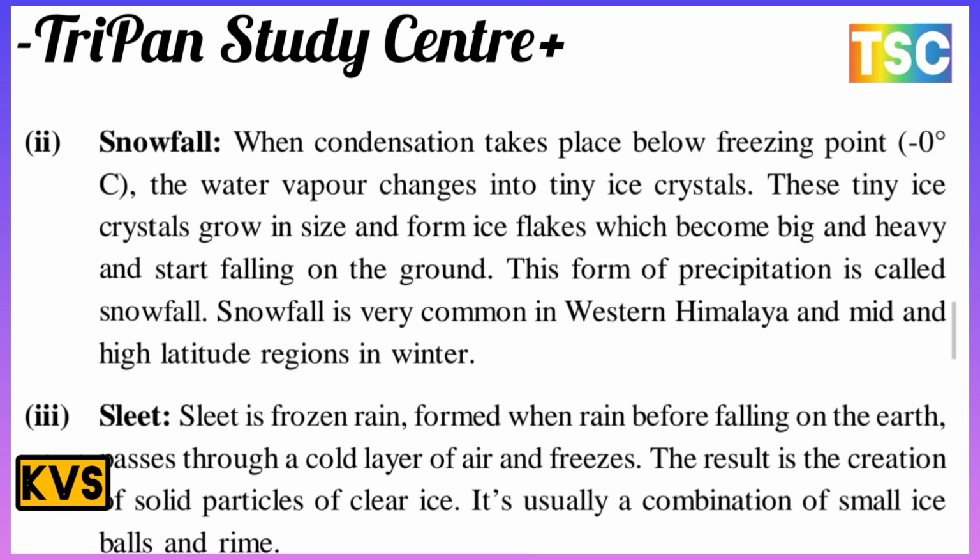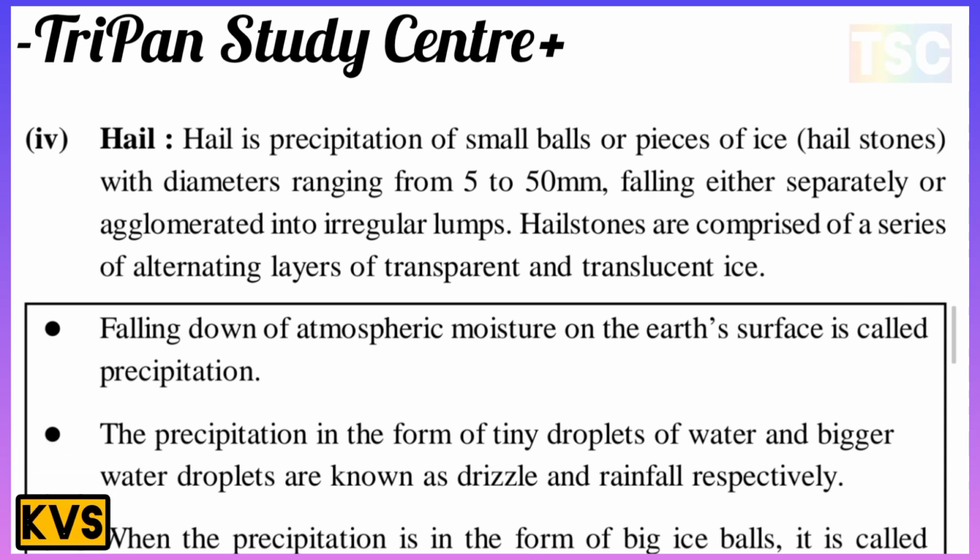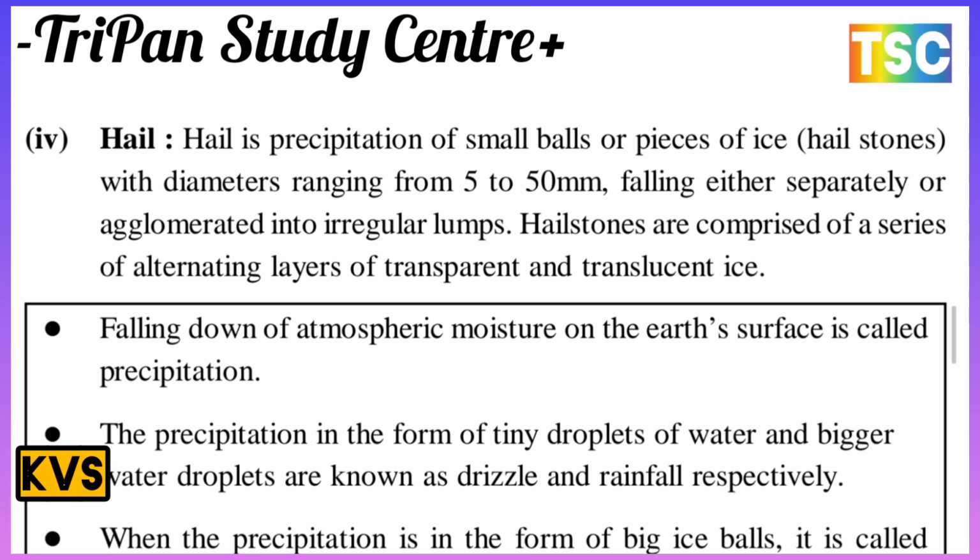This is important. Next, hail. Hail is a precipitation of small balls or pieces of ice. Hailstones have a diameter ranging from 5 to 50 mm, falling either separately or agglomerated into irregular lumps. Hailstones are comprised of a series of alternating layers of transparent and translucent ice.